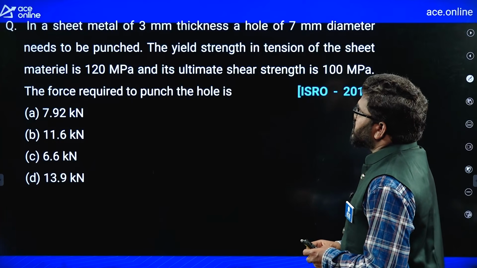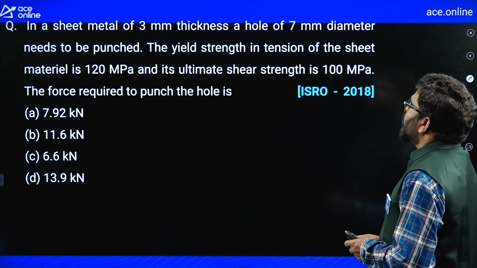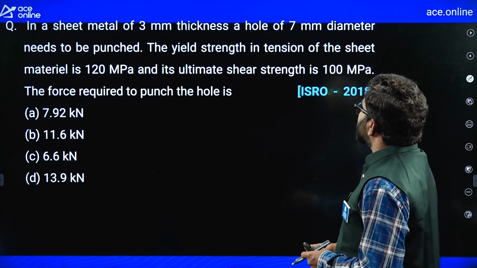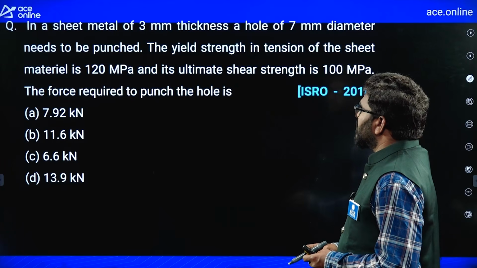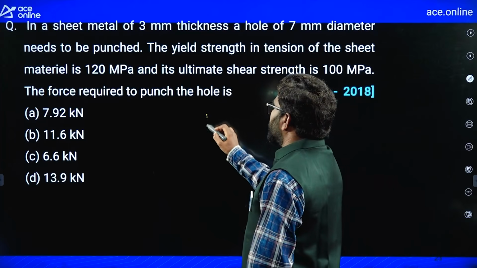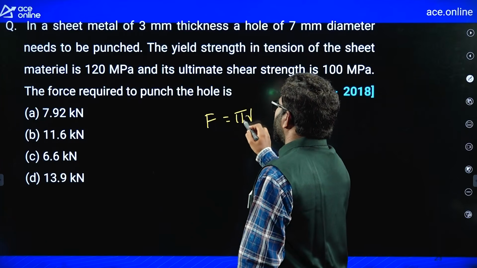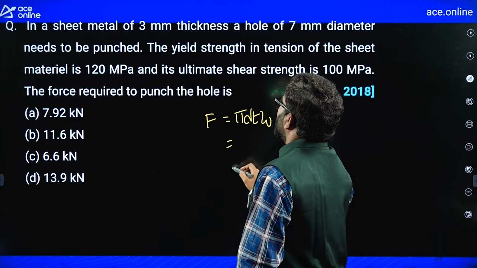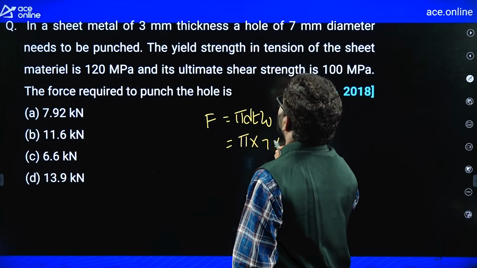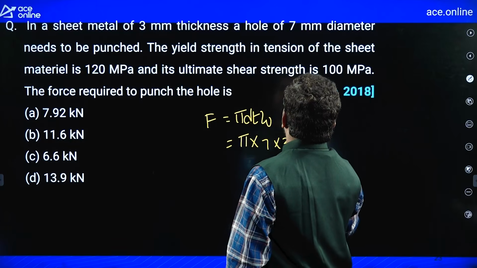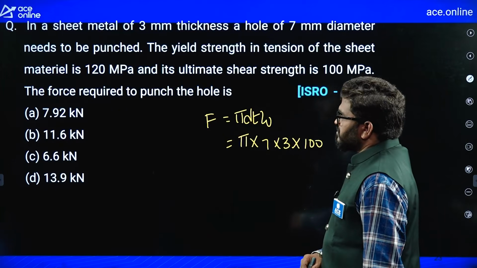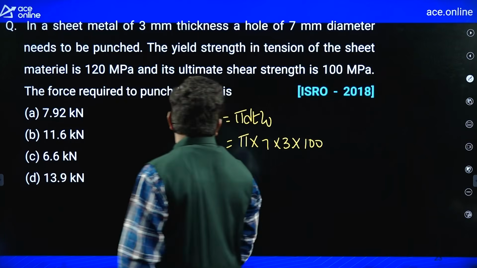Next, in a sheet metal of 3 mm thickness, a hole of 7 mm diameter needs to be punched. Yield strength in tension is 120 megapascal and its ultimate shear strength is 100 megapascal. The force required, very simple, is pi d t tau u. Pi, diameter is 7, thickness is 3, into 100. 7 3s are 21, 21 3s are 60 approximately. So you will get 6.6 kilonewton.